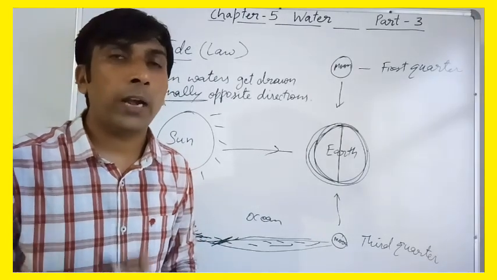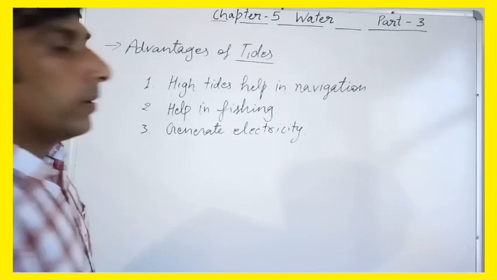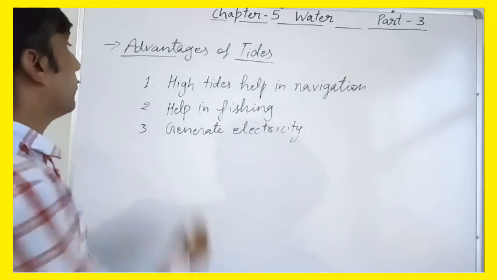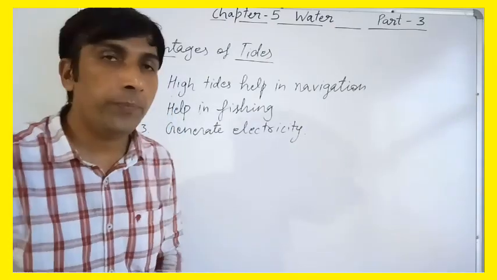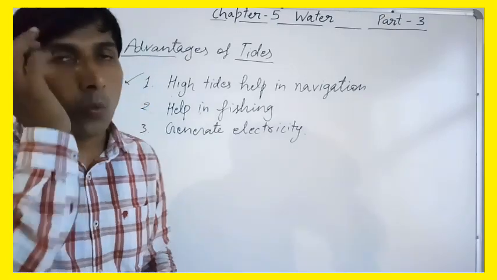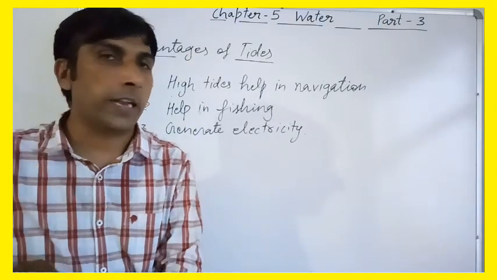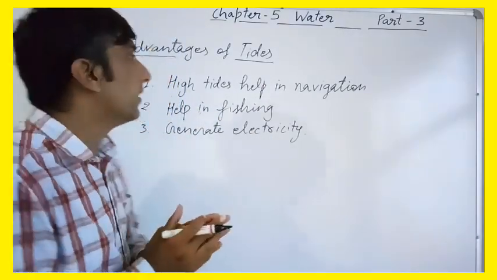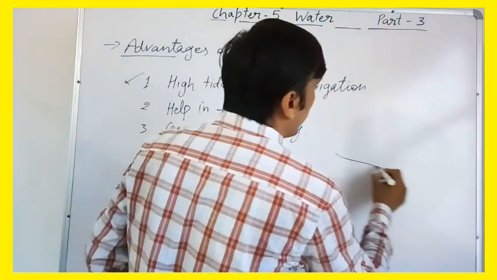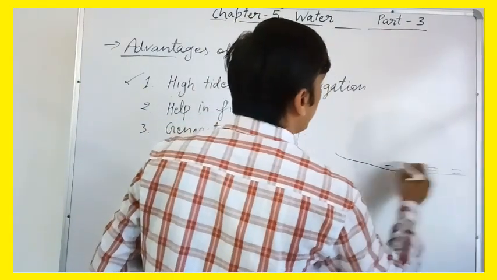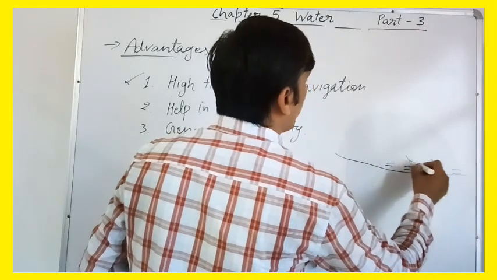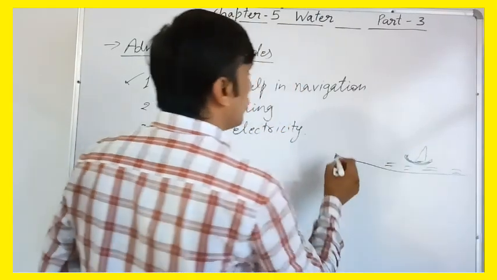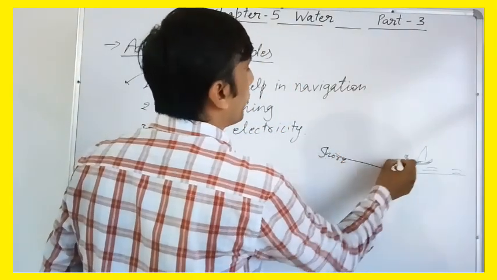Now we'll study the advantages of tides. Now what are the advantages of tides? First is, high tides help in navigation. How? Because during the high tides water comes over the shore areas, and it helps the ships to reach the shores, right? So for example, with this diagram again we'll see, this is the ocean and this is a ship on water. So this ship will reach the shore area during the high tide.